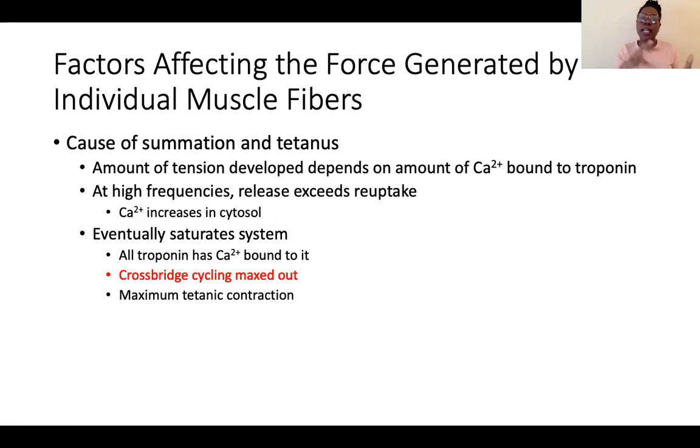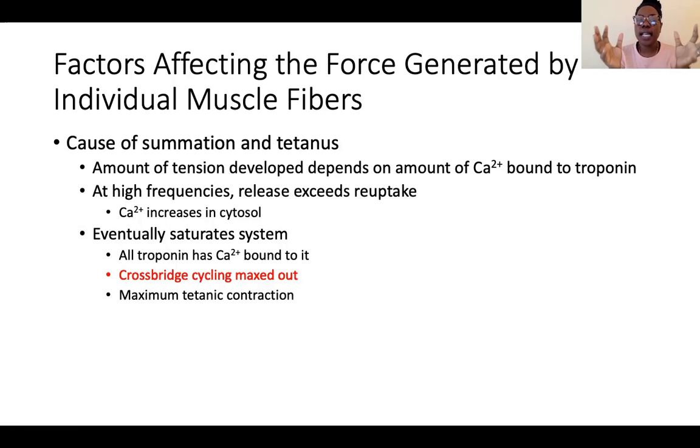So if we can stimulate the muscle really quickly, there's less time for it to fully relax. And so all of that calcium is not going to leave the sarcoplasm. A lot of it is still going to be staying around. And so the next time we contract, we're going to start out from a place where the sarcoplasm already has a lot of calcium there. And so we're going to be able to generate more force by flooding more calcium out into that sarcoplasm, okay?